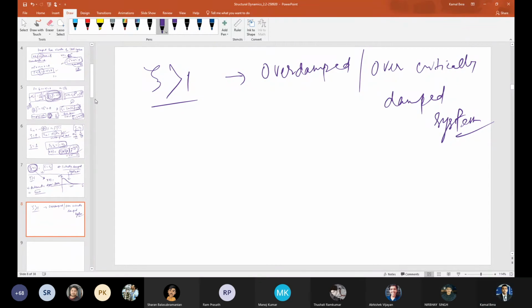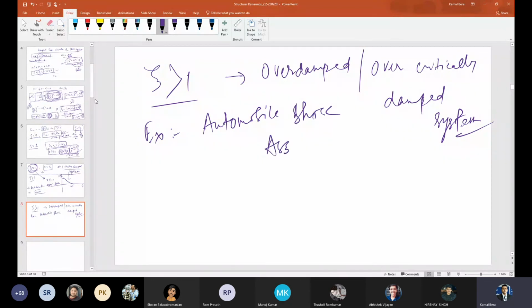Tell me. Again the response will slowly go down to 0 without oscillatory motion. But it is the slowest as compared to the critically damped system. That's why we give this terminology to the critically damped system. An example is an automobile shock absorber, right?